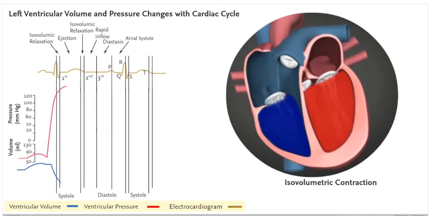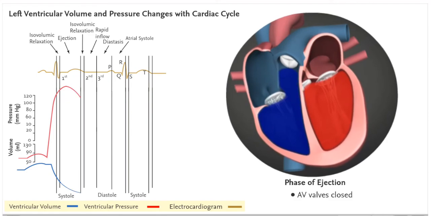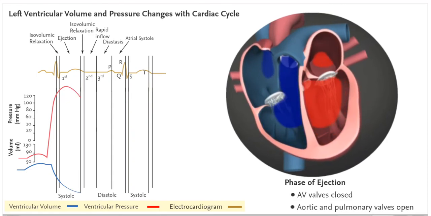Isovolumetric contraction. AV valves closed. Aortic and pulmonary valves closed. Phase of ejection. AV valves closed. Aortic and pulmonary valves open.